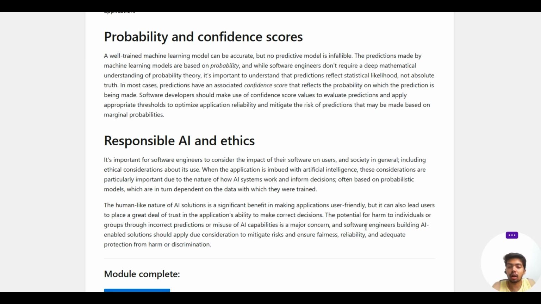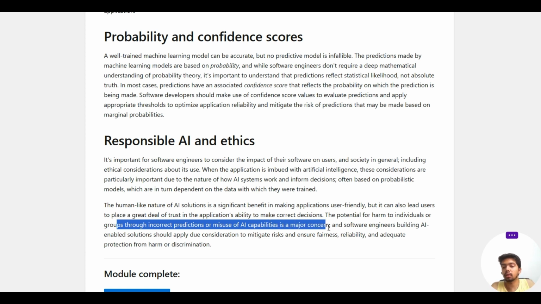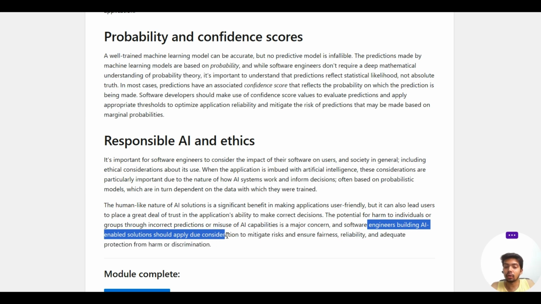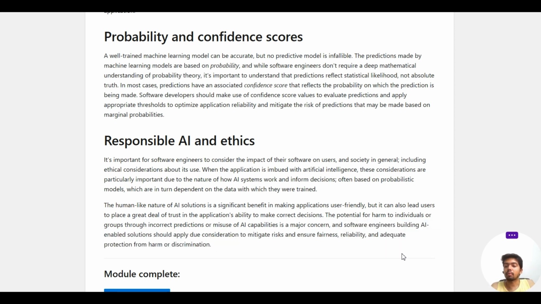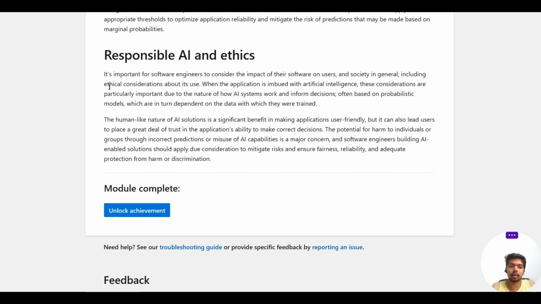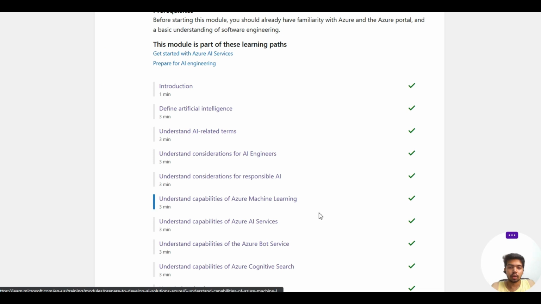The potential for harm to individuals or groups through incorrect predictions or misuse of AI capabilities is a major concern, and software engineers building AI solutions should apply due consideration to mitigate these risks, ensure fairness, reliability, and adequate protection from harm or discrimination. This is the most important role the software developers have to pay attention to.